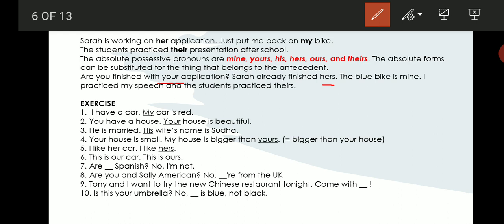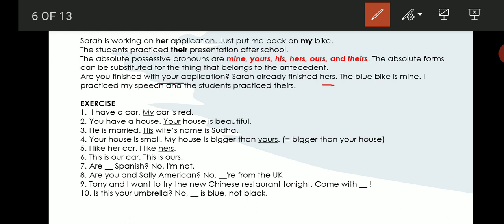Now look at the next sentence. Sarah already finished hers. Here you don't have application, but we know that you are talking about application. It is substituted by another possessive pronoun. So in this case, it is called an absolute possessive pronoun. What is the absolute possessive pronoun here? Hers is the absolute possessive pronoun.